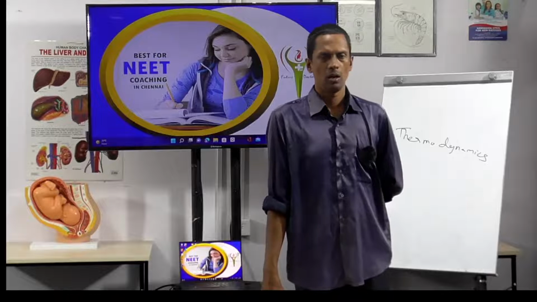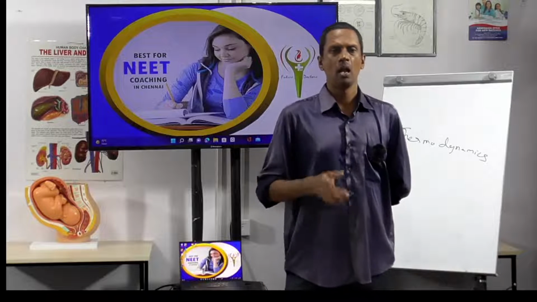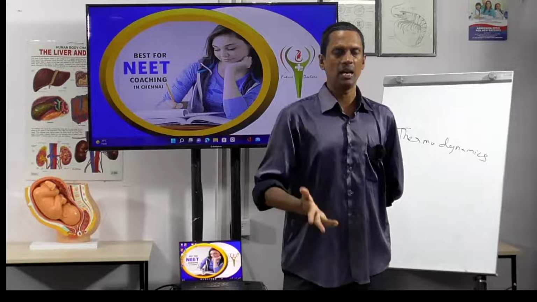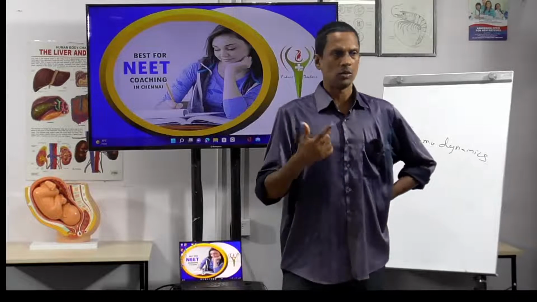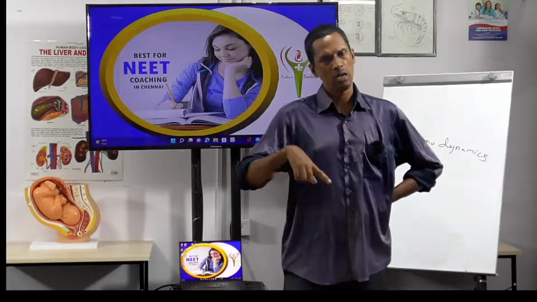This is a general term: output by input. The output is the work done by the energy we supply, the wheel being rotated, the engine moving from one place to another.